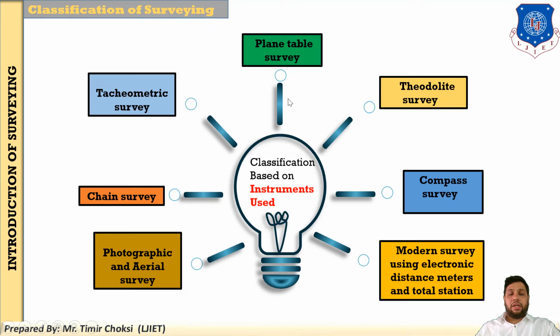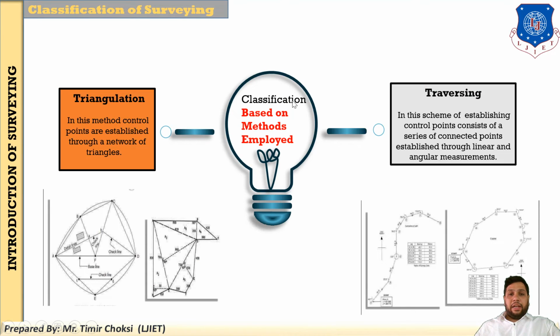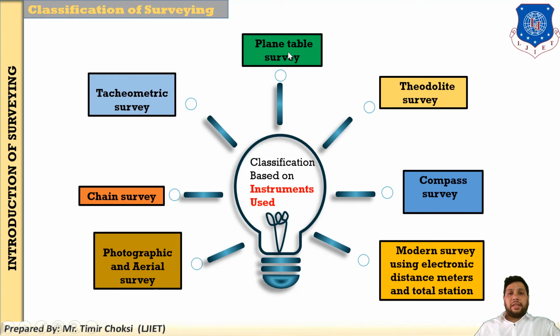So this is the classification based on the instrument used. Like for example, if you conduct the survey by the plane table, it is called the plane table survey. When you conduct the survey with the instrument theodolite, it is called the theodolite survey. And when you use the tachymeter, it is called the tachymetric survey. So this is the classification of surveying based on instrument.